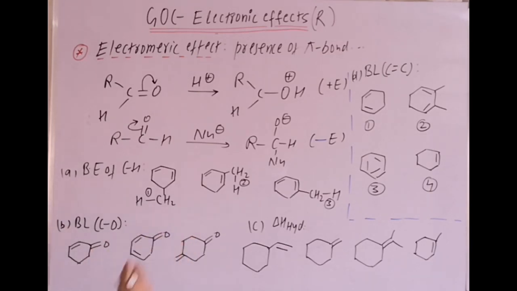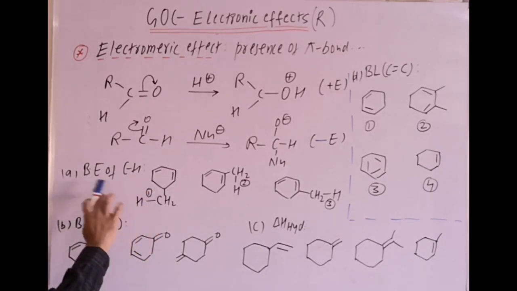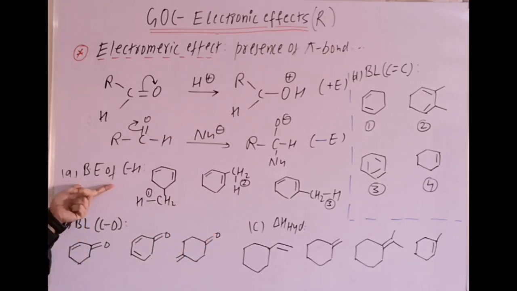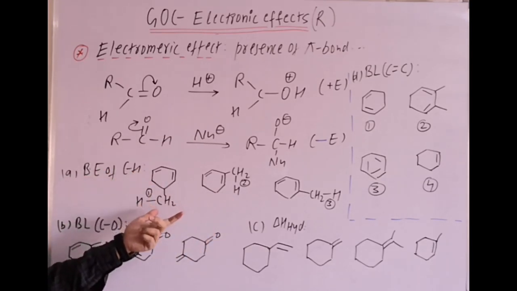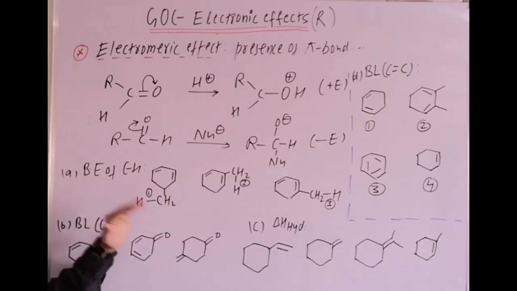Now for such type of questions where bond energy or bond dissociation energy is involved, we always use one point: when the bond is cleaved, radicals are formed. Bond dissociation energy is inversely proportional to the stability of the intermediate. If the intermediate formed is highly stable, the bond energy will be less.